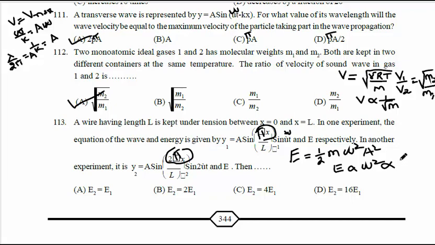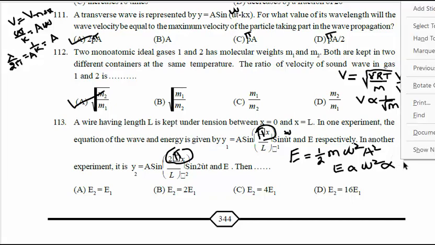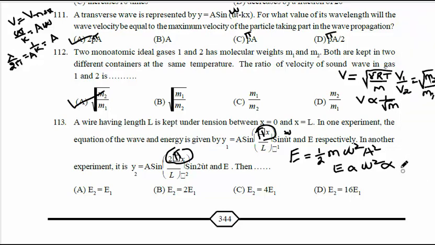If omega is doubled, it is 2 square. 2 square means it becomes what? 4.